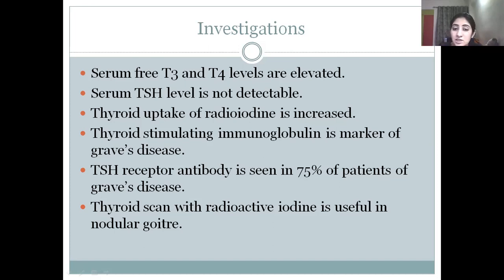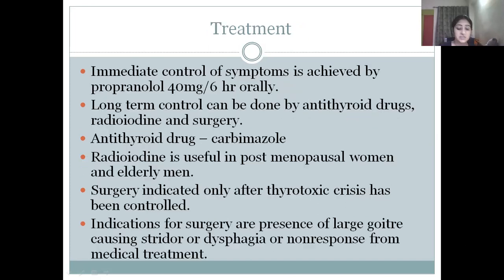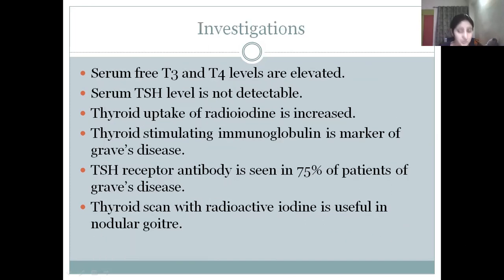Thyroid stimulating immunoglobulin is marker of Graves' disease, and usually this is a common condition. Then thyroid stimulating hormone receptor antibody is seen in 75% of patients of Graves' disease. Thyroid scan with radioactive iodine is useful in case of nodular goiter. So these are the investigations which are usually done.